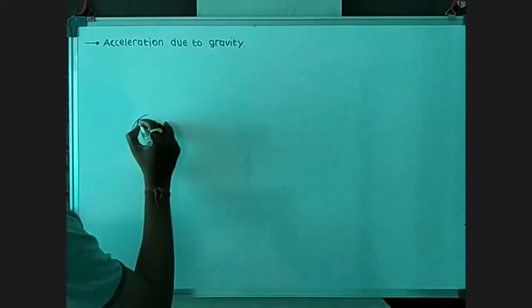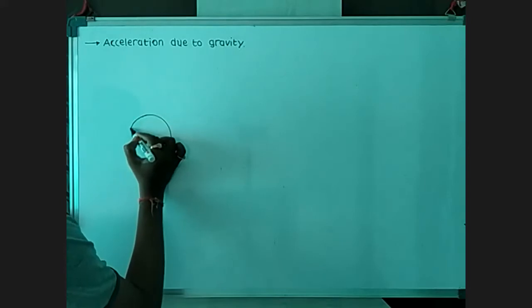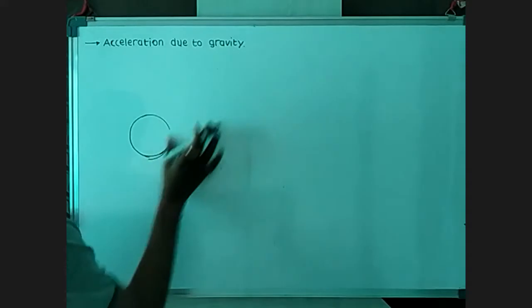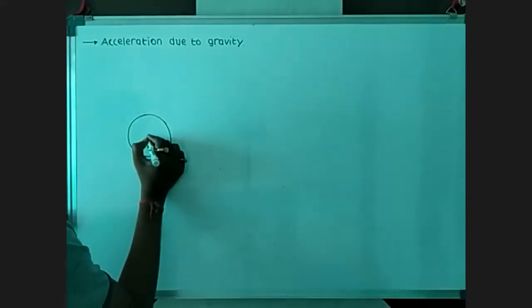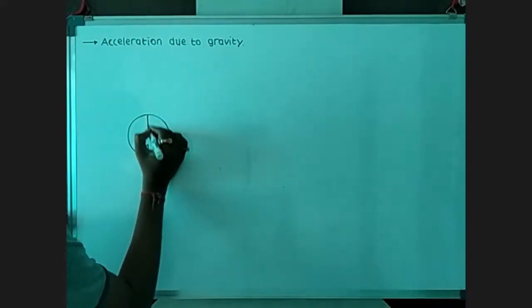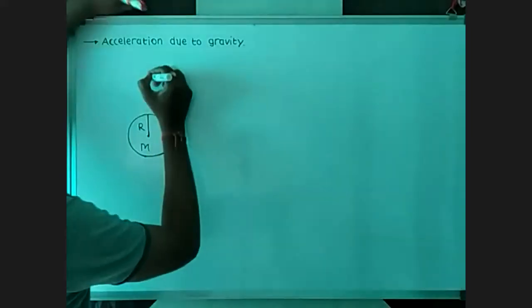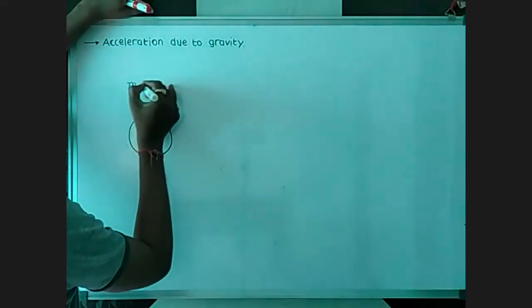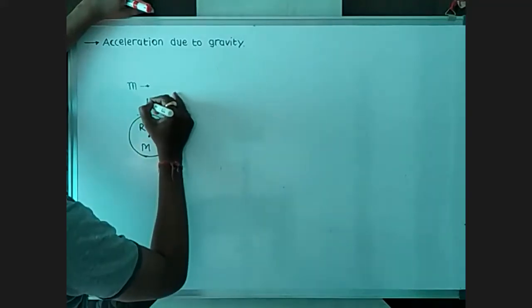So let's take Earth, having mass M and radius capital R, and we consider any object having mass small m at a certain height h from the surface of the earth.